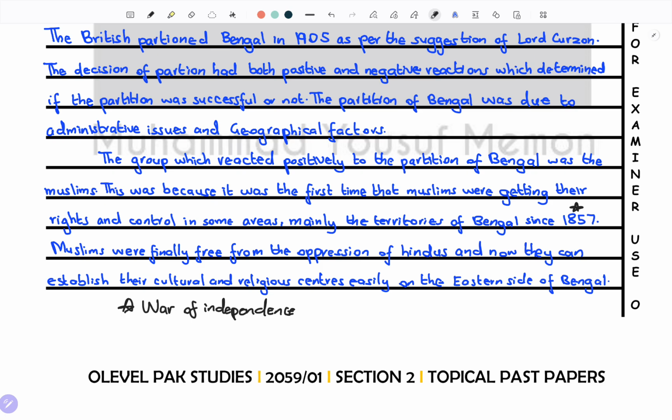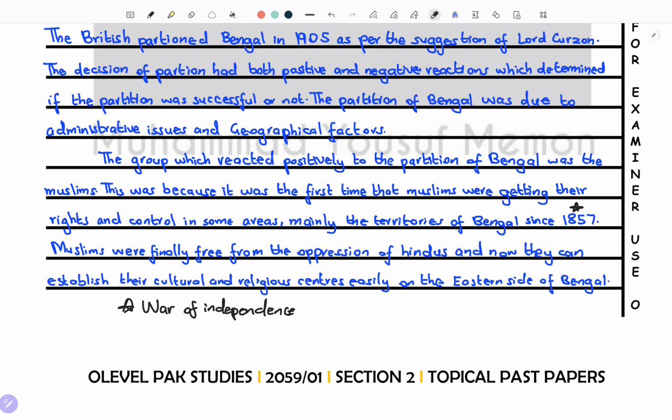Muslims were finally free from the oppression of the Hindus, and now they could establish their cultural and religious centers easily. When they were living in combined Bengal, with Eastern and Western Bengal both, they were facing oppression from the Hindus because in overall Bengal, the Hindus were in majority.